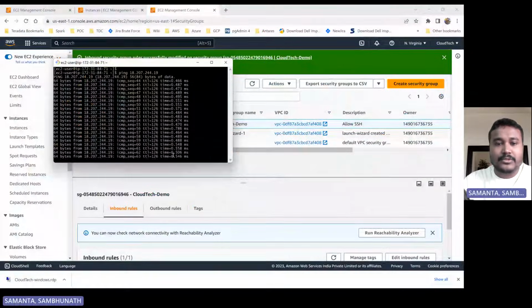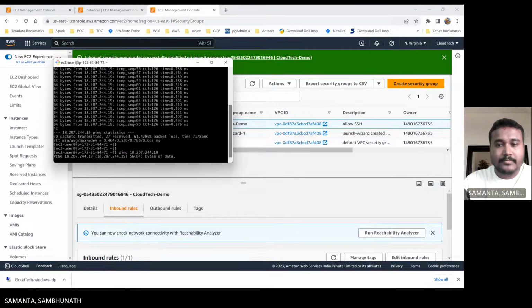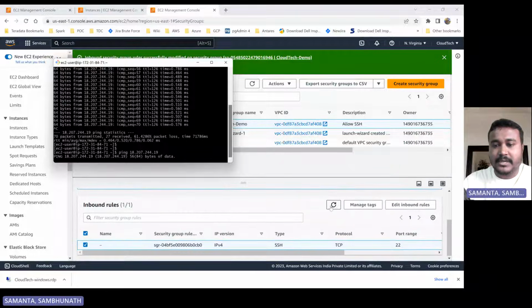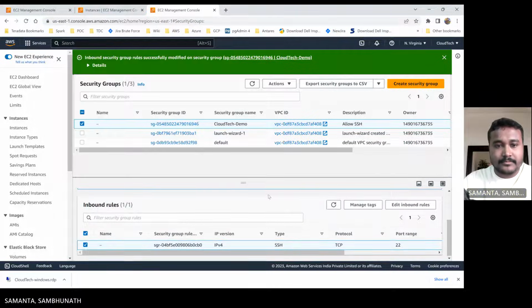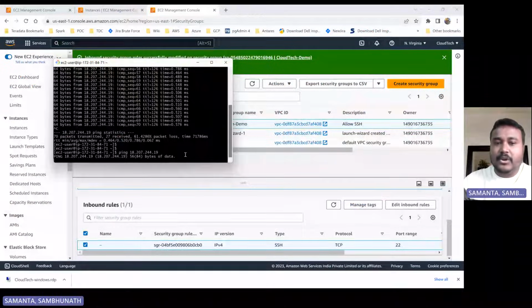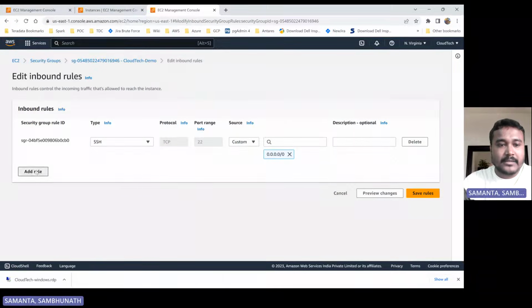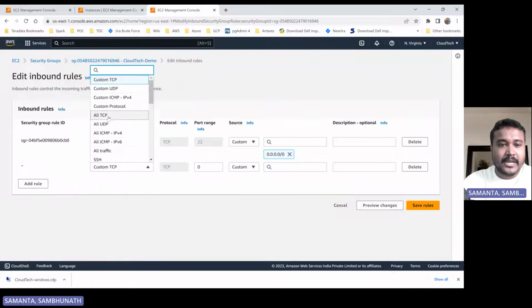Now it will stop after some time. Right. See, now it is not. It's blocked. Like this, we can block any ping. If you would like to enable it, you can enable that. Let me just add that. Enable it again.